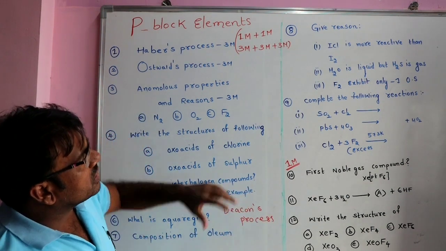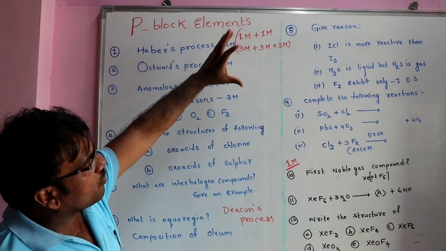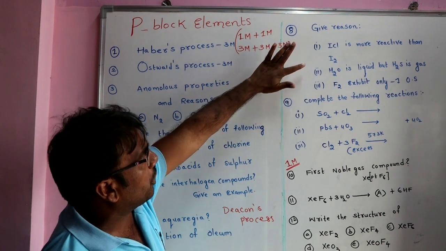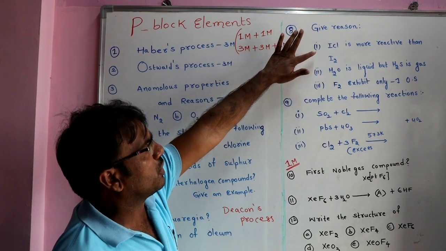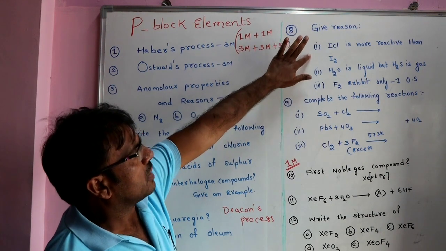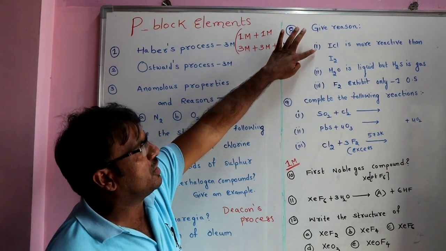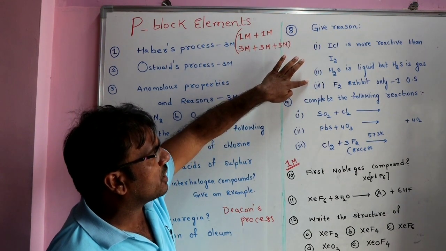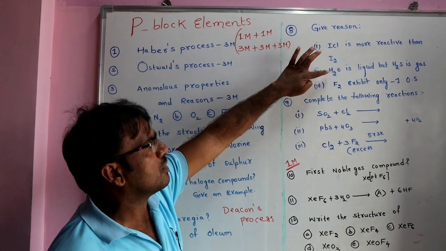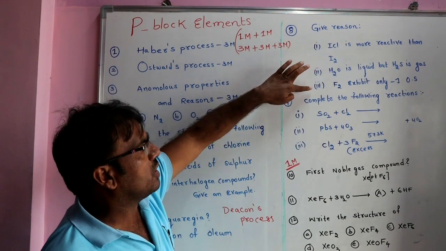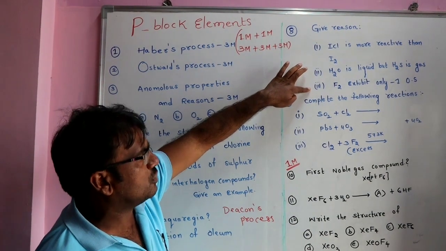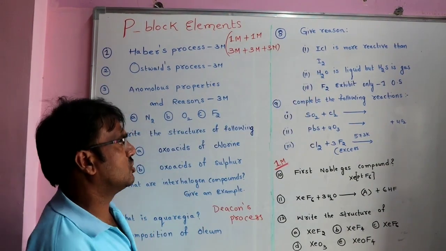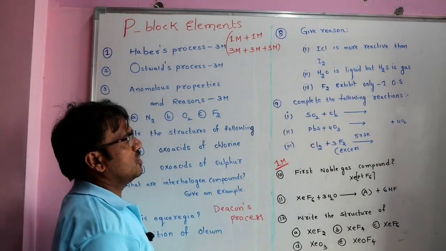Next, you know that they ask give reason type of questions. Suppose ICl is more reactive than iodine. What is the reason? Because in iodine and chlorine there is a weak bond, the dissociation energy is less, that's why this interhalogen compound is more reactive. H2O is a liquid but H2S is a gas. What is the reason? It has intermolecular hydrogen bonding. Fluorine exhibits only -1 oxidation state. What is the reason? Because of high electronegativity it exhibits -1 oxidation state. So like that, they ask give reason type of questions.